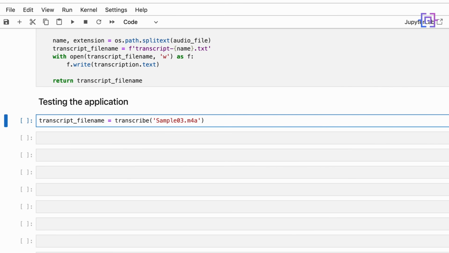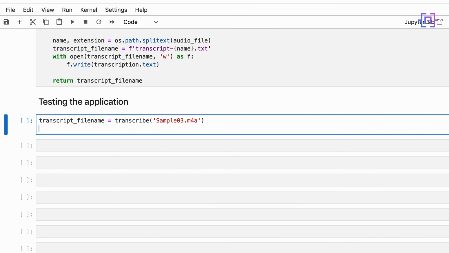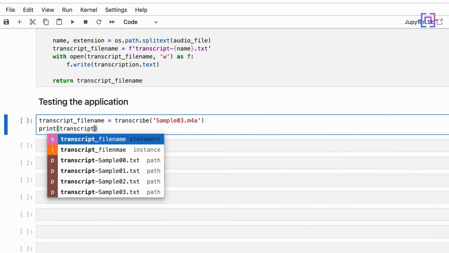It's important to note that audio files are currently limited to 25 megabytes, and the files that are supported are MP3, MP4, MPEG, M4A, and WAV. Since our audio file sample 03 is located in the same directory as this Jupyter Notebook, we don't have to send the full path. After that, we'll say print transcript_file_name.